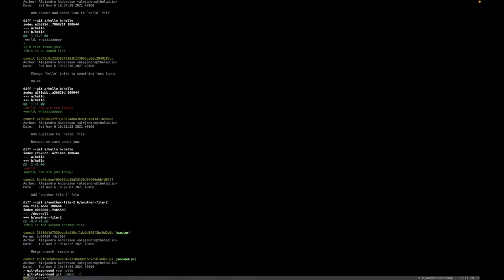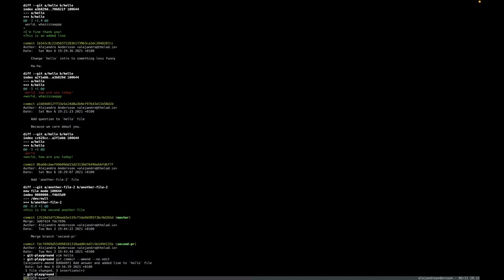And we will do a git commit --amend, and also --no-edit, because there's no need for us to update the commit message. We just want to change the diff. Perfect. So we made a change since we branched out from branch A. Actually, not only that, we changed the history.